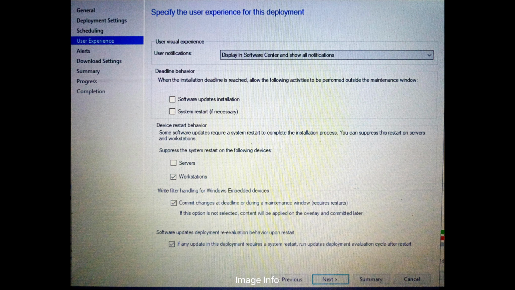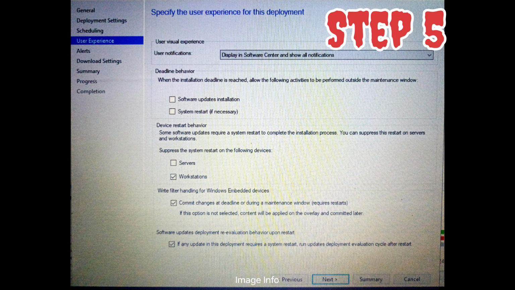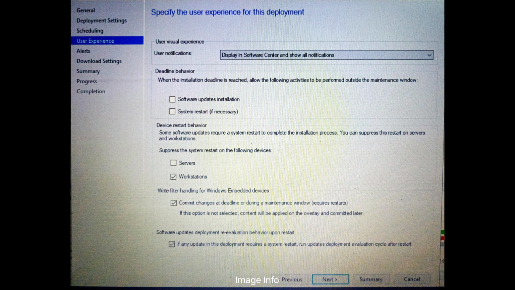Then in the next window, you have to select the options like whether you want software update installation or system restart outside of maintenance window. Then you have to check both the upper boxes. If you want to allow or suppress the reboots on your servers or workstations, then accordingly you have to check or uncheck the boxes. Also, I would recommend to check the last two checkboxes.